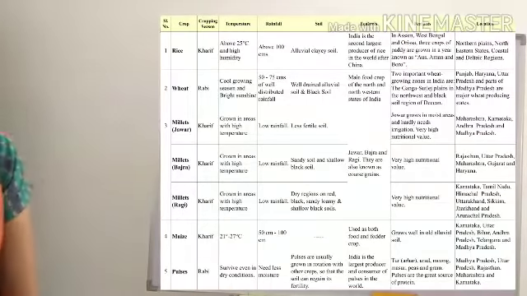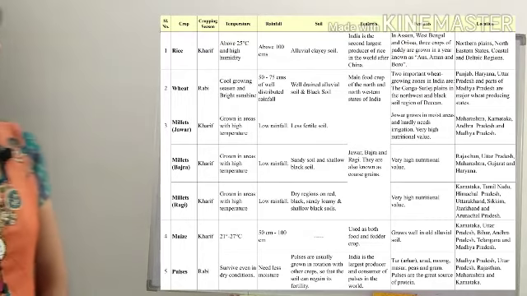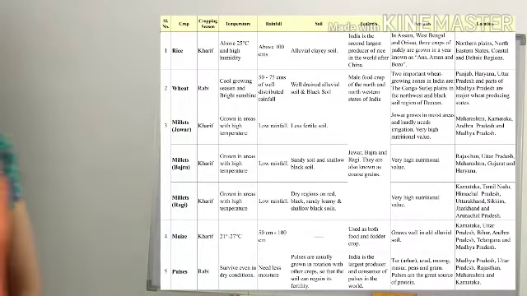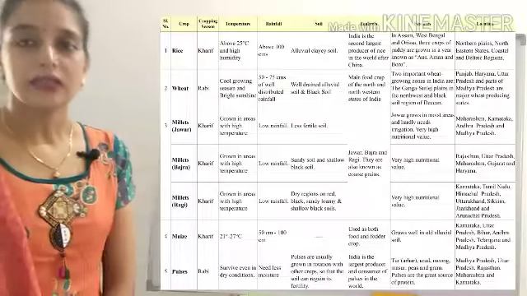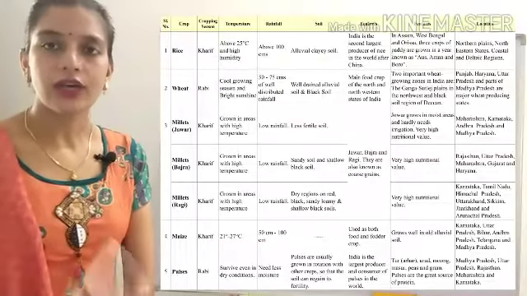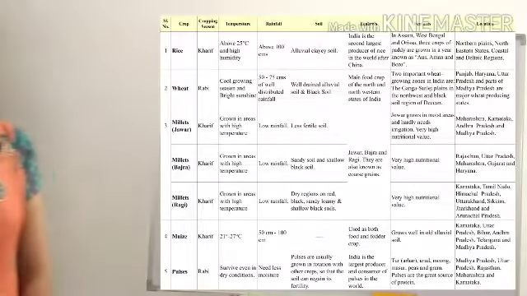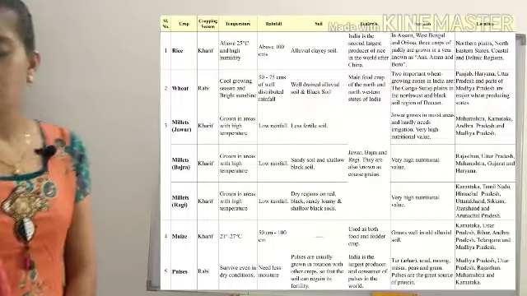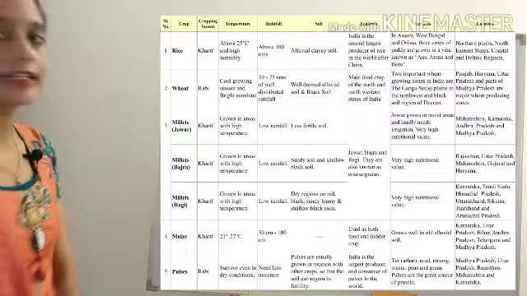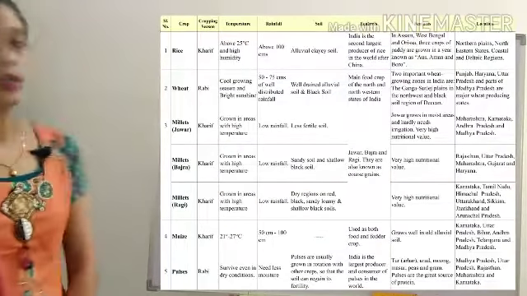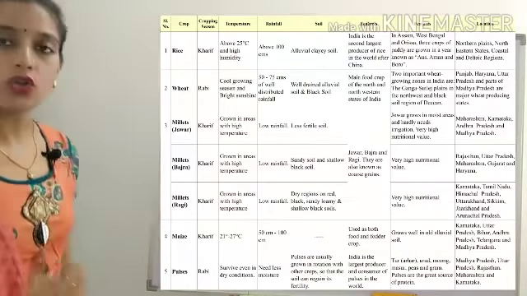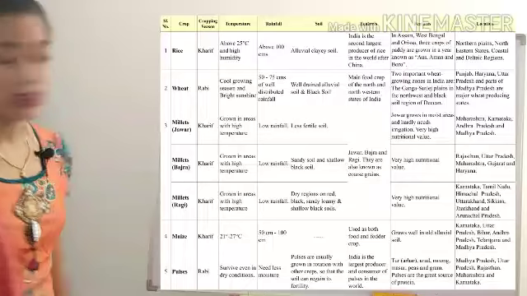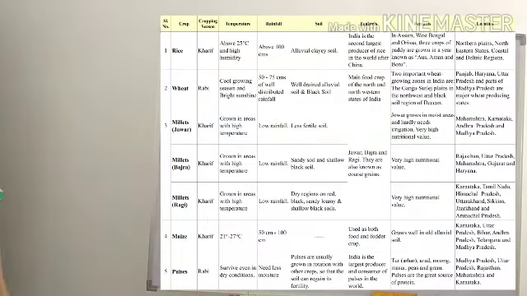After that we have wheat, which is a Rabi crop, and as a Rabi crop it requires a cool growing season but bright sunshine for ripening. It requires 50 to 75 centimeter rainfall, and black soil is also good for the cultivation of wheat along with alluvial soil.